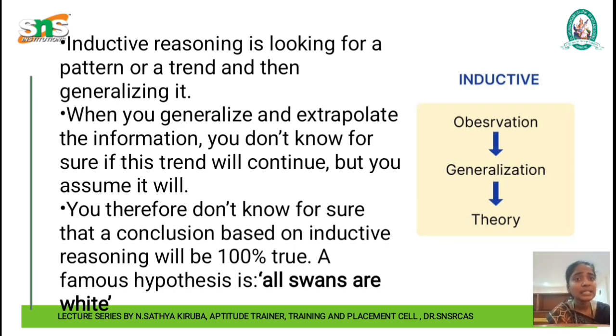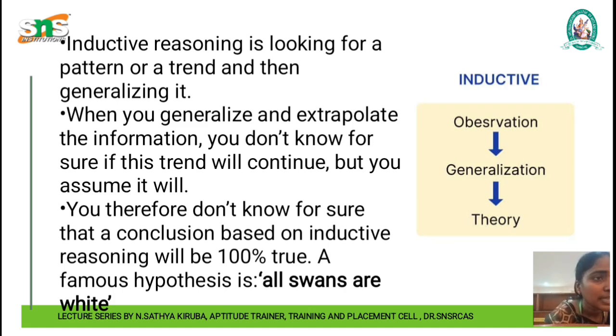When you generalize and extrapolate the information that you have received, you don't know for sure if this trend will continue, but you will assume that it will. In inductive reasoning there is no certain conclusion, there is only assumption. You therefore don't know for sure that the conclusion based on inductive reasoning will be 100% true. Take the hypothesis that all swans are white, but you cannot always tell that swans are only white.